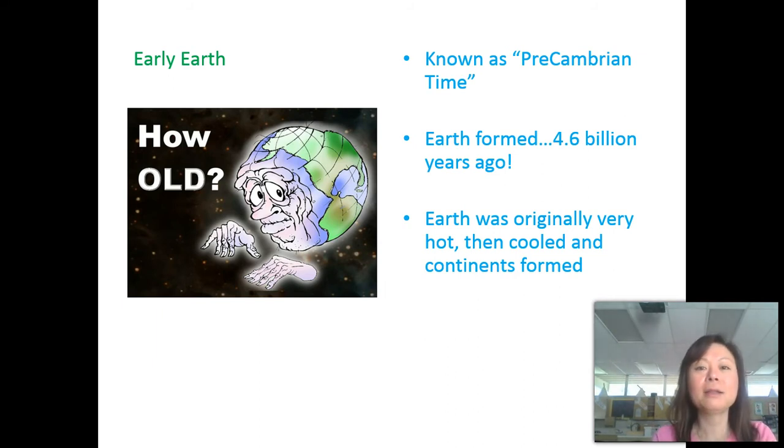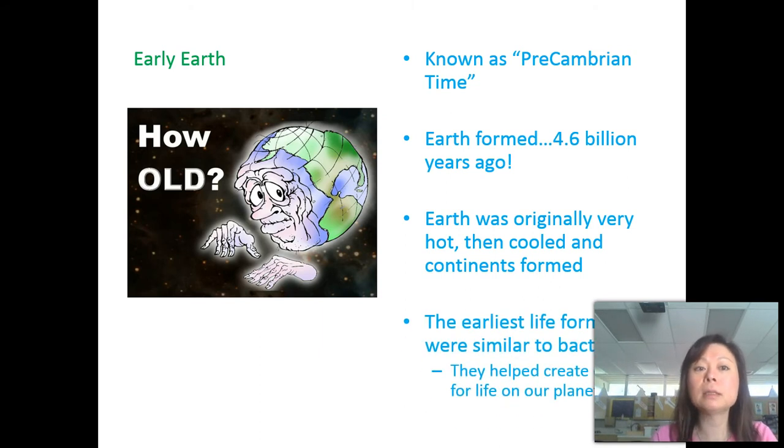It was pretty chaotic. There were volcanoes erupting, there was no oxygen, lots of storms, and it was pretty crazy. And because there was no oxygen, there were no life forms. Also, Precambrian time takes up most of Earth's history. 88% of the 4.6 billion years was Precambrian time. It was when Earth was getting ready for life to start and develop. If you think of the whole Earth history as 24 hours, Precambrian time pretty much takes up from midnight until 9 p.m. So that's about 21 hours.